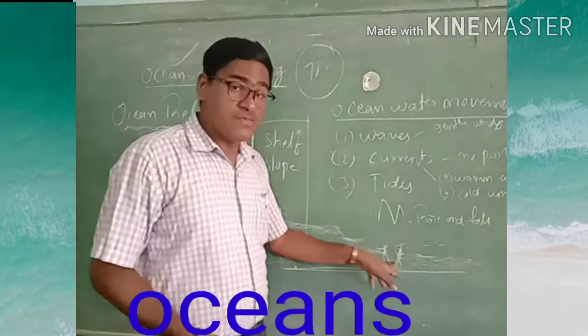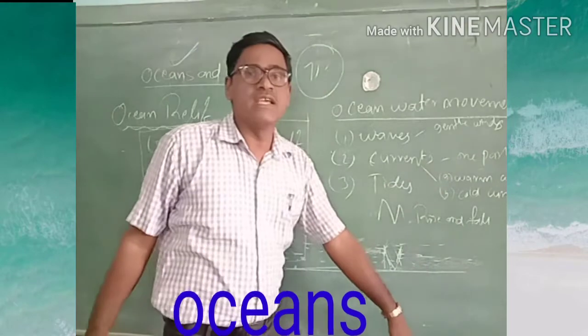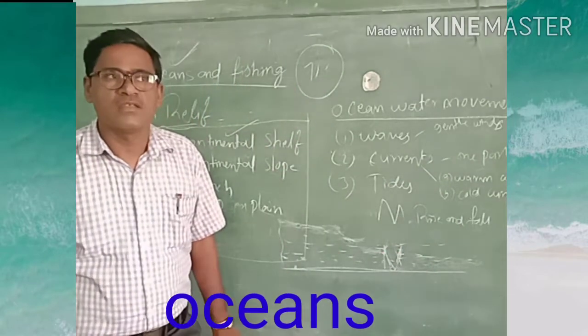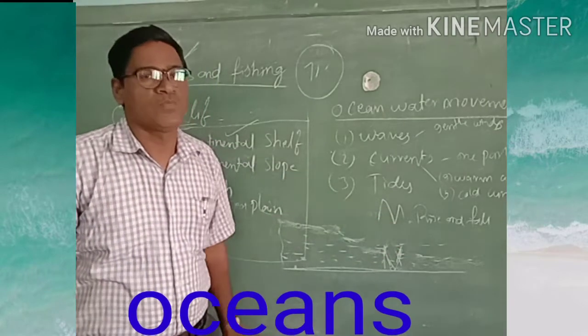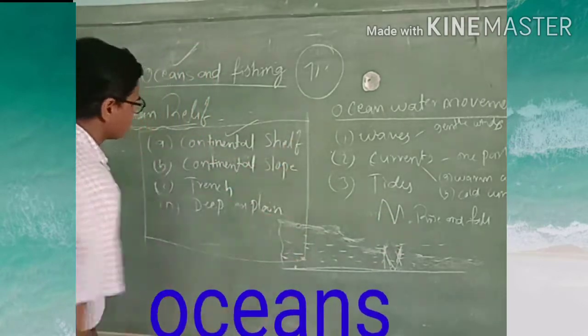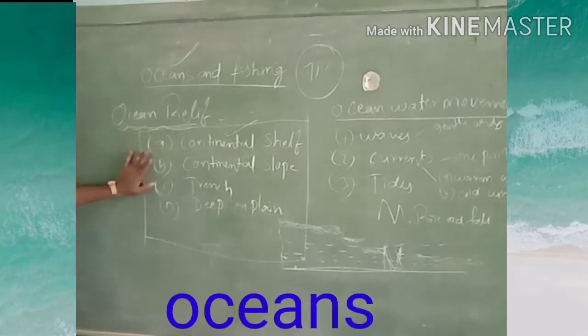See, some places are very deep, even deeper than Mount Everest is tall, and it also goes shallow very easily in some places. So there are very deep places in this ocean floor. This is the relief feature of the ocean floor. There are a total of 4 relief features of the ocean floor.